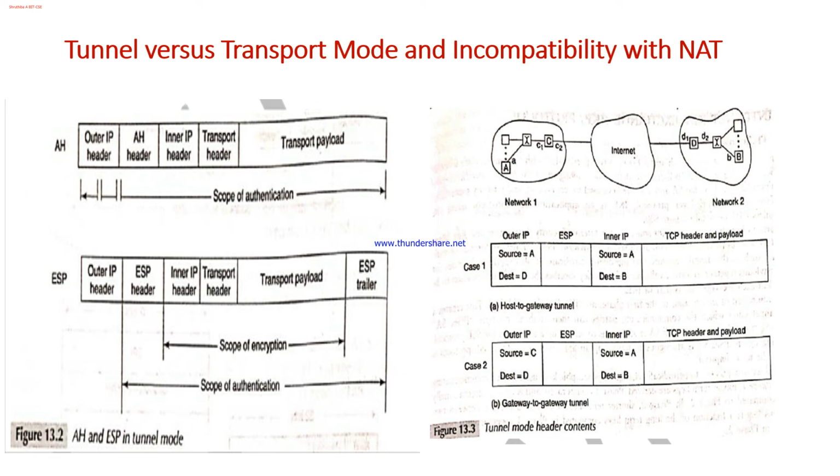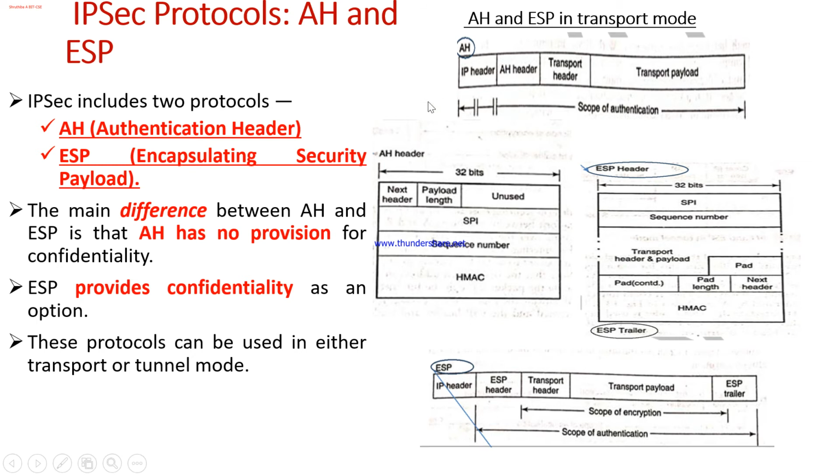The authentication header in transport mode will have only one IP header. In this IP header, as I was specifying, the network address translation will translate the actual source address and the destination address that are present.